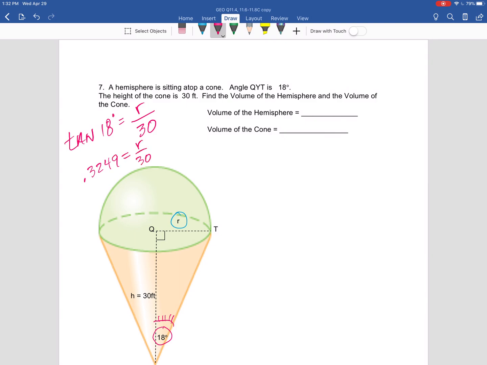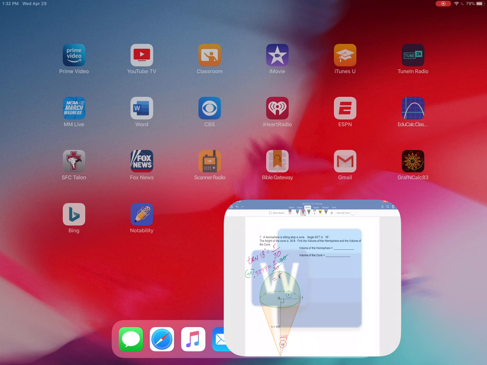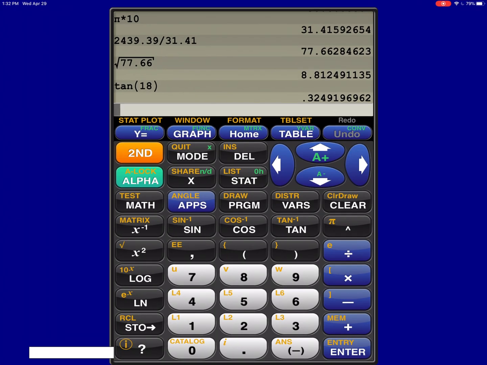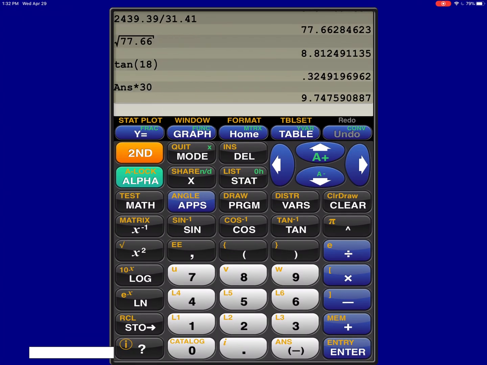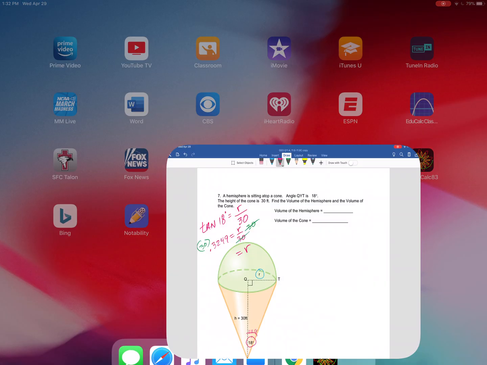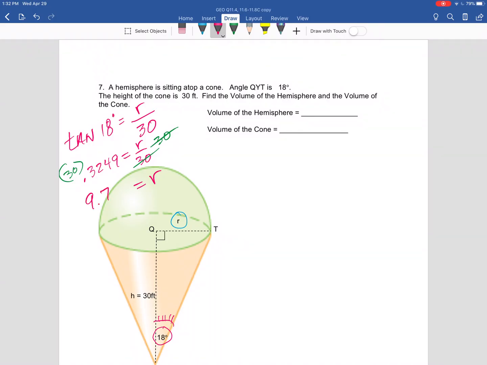What are you going to do to get the r by itself? Yeah, you multiply on this one. Multiply by 30 here. Multiply by 30 here. Okay, here's our radius now. Take that number, multiply it by 30. There we go. Nice. 9.75. Okay, good. 9.75. That's our radius. Now let's figure out the volume.